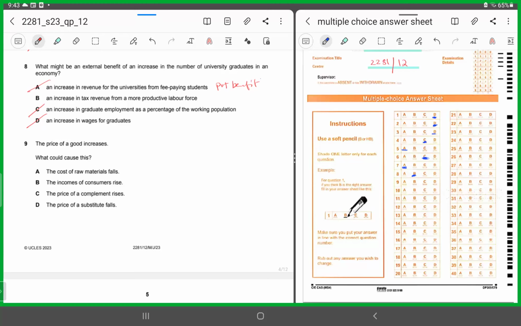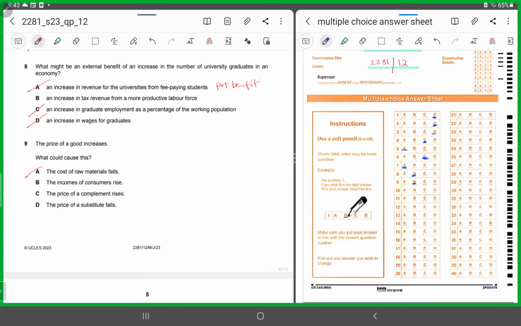What could cause it? The cost of the raw material falls. The cost of the raw material should have risen if the price of a good is increasing, so this cannot be the option. The incomes of consumers rise. If the incomes of consumers rise, what do you think should happen? If the incomes of consumers are rising, the demand is increasing, and yes, too much money chasing too few goods. This could have been the reason why, when the demand increases, the price of the good rises. Yes, B is the correct option.